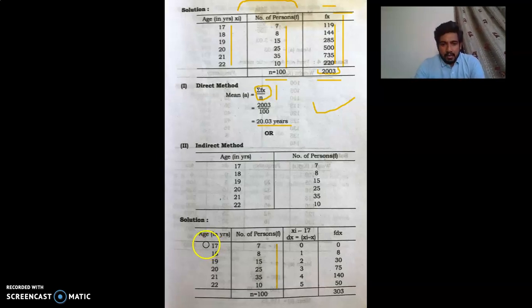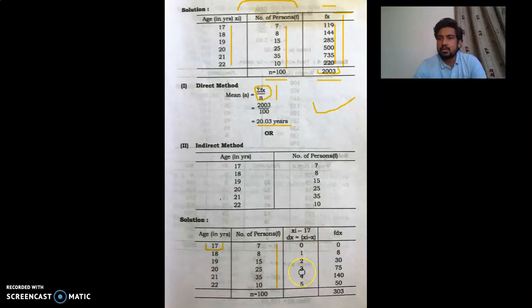So here we assume 17, as this is the smallest value of that particular column. We just select this 17 as our assumed mean. That will be the value that we are going to subtract from each of the values of this particular column. That will be dx for us. So 17 minus 17 is 0, 18 minus 17 is 1, 19 minus 17 is 2, 20 minus 17 is 3, 21 minus 17 is 4, 22 minus 17 is 5. I hope you understand this.